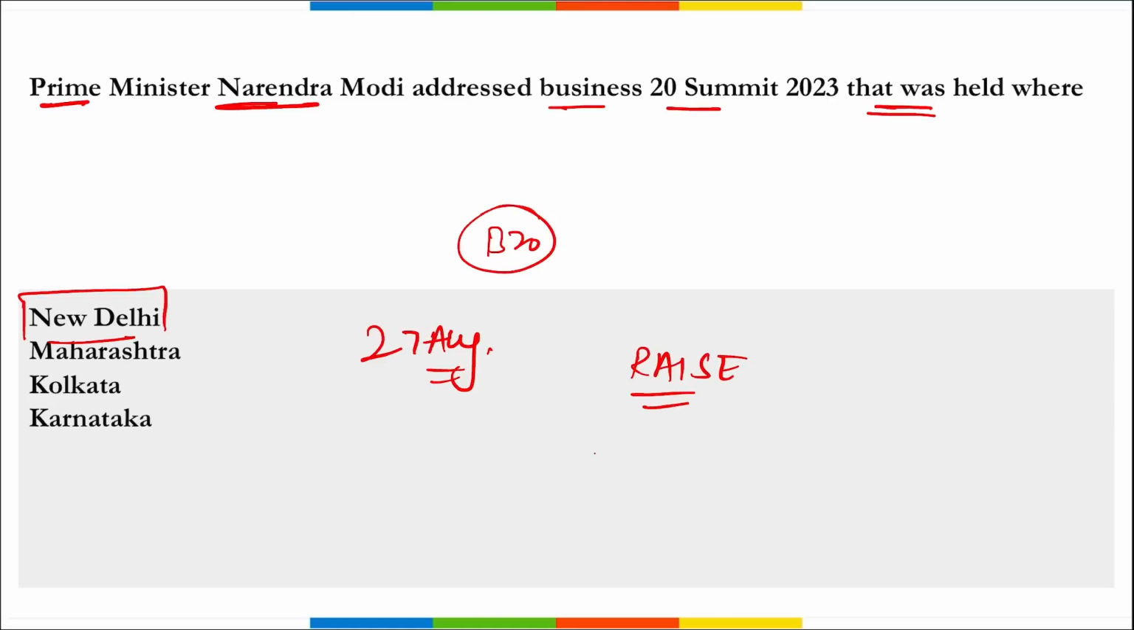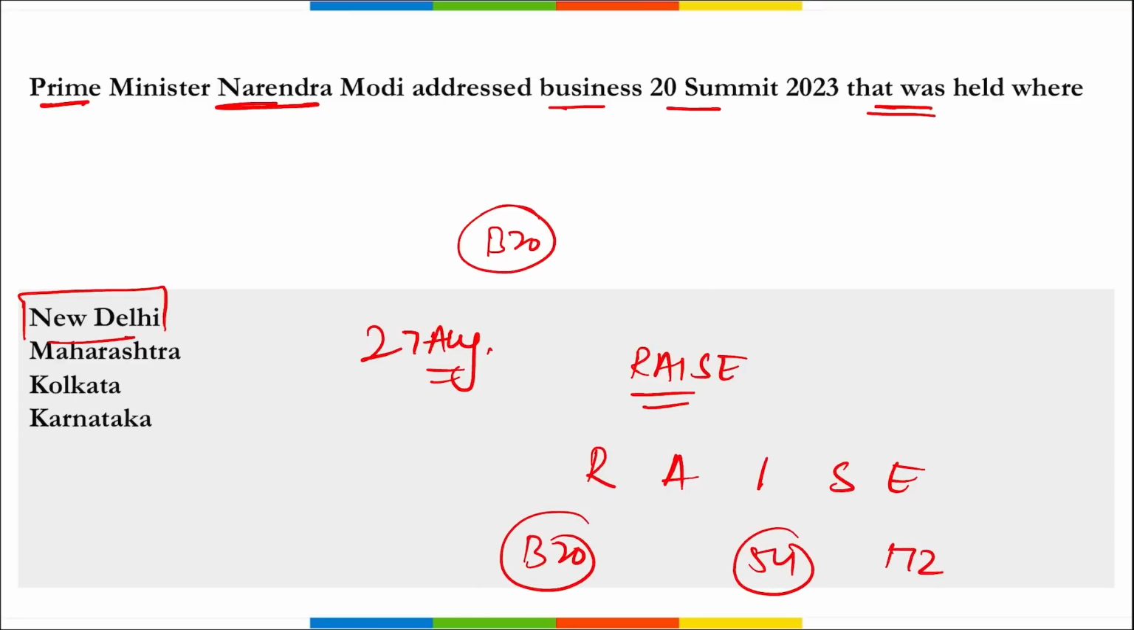What does this RAISE stand for? Responsible, Accelerated, Innovative, Sustainable, Equitable. Correct. This B20 India 2023 includes 54 recommendations and 172 policy actions for submission to G20. Then apart from this, throughout India's G20 presidency, the B20 India Secretariat was represented by the Confederation of Indian Industry, and this CII has led the B20 initiatives.